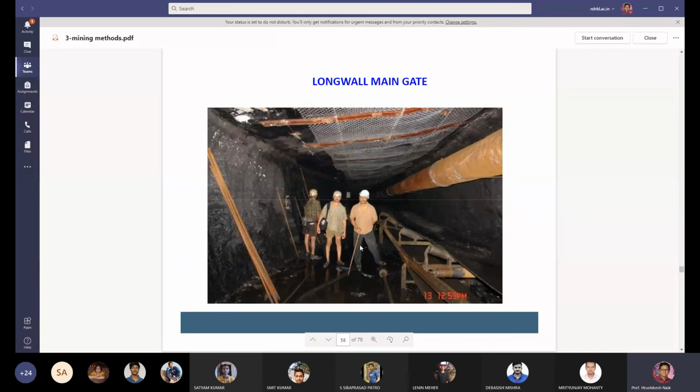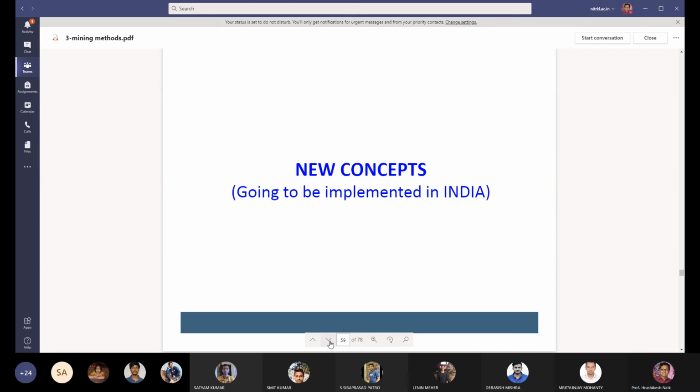This is the underground gallery, this is the belt conveyor system, Longwall main gate belt conveyor system. In this belt conveyor, material is flowing, coal is flowing, and this is the roof net stitching given so that the roof rocks are not going to fall down.